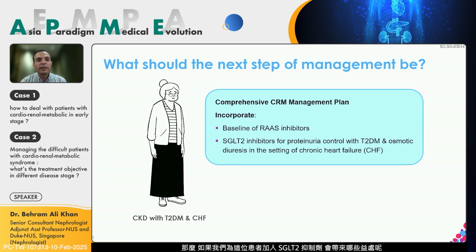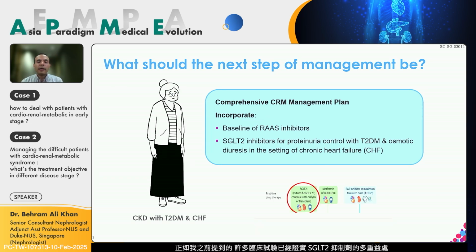Then we see that this lady, if we start her on SGLT2 inhibitors, what would that do for her? It would definitely reduce her albuminuria. So you will have an agent which will control the albuminuria, because it has natriuresis effect and also osmotic diuresis because of the glycosuria effect. It would also control some congestive heart failure. There would be reduction in intravascular volume. Certainly that would lead to certain amounts of blood pressure control as well. So one agent, the addition of which will have effects on heart failure control, albuminuria control, perhaps even some type 2 diabetes control, and overall hypertension control.